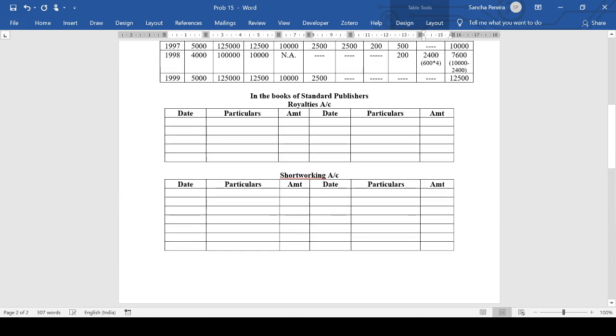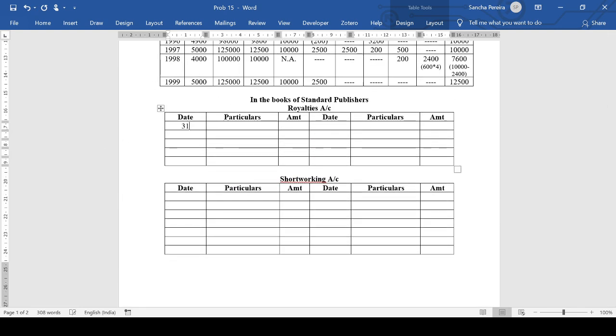So showing it here, it's 31st December 1995 to Sane, 3,000. And in the short working also, it will be to Sane, 3,000. Both the royalty and the short working are 3,000.